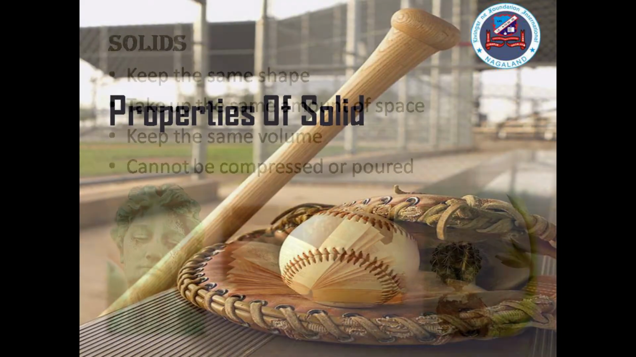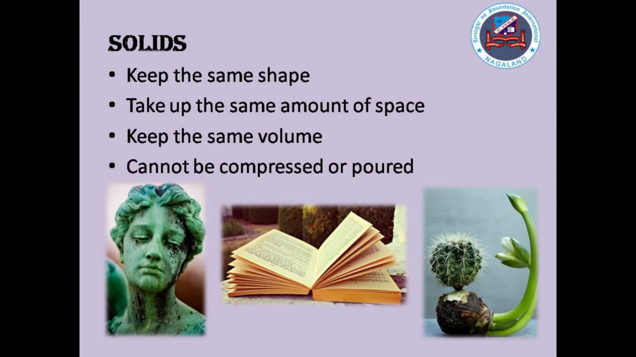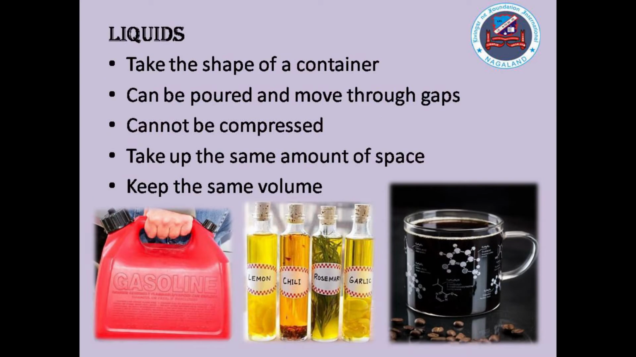Properties of solid. Solids keep the same shape, they take up the same amount of space, they keep the same volume, and they cannot be poured or compressed. Properties of liquid. Liquids take the shape of the container they are in. Liquids can be poured and can move through gaps. They cannot be squashed. They take up the same amount of space and they keep the same volume.